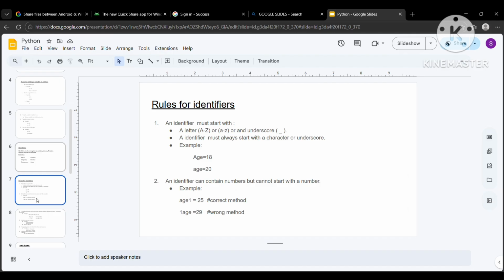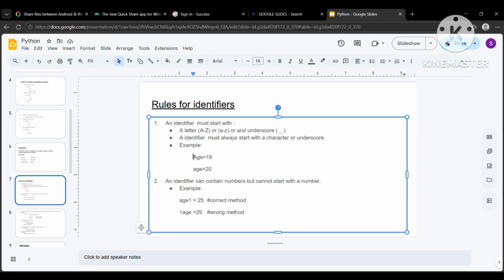Next are the rules for identifiers. The first rule is an identifier must start with a letter, capital A to Z or small a to z, or an underscore. An identifier must always start with a character or underscore. So what does it mean? An identifier can start with capital letters, it can also start with small letters, and it must start with a letter or underscore. Next point is that an identifier can contain numbers but cannot start with a number.